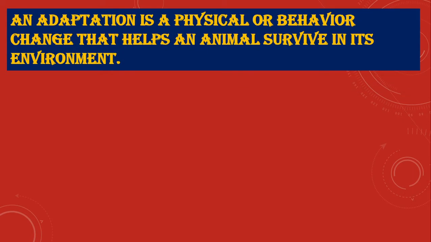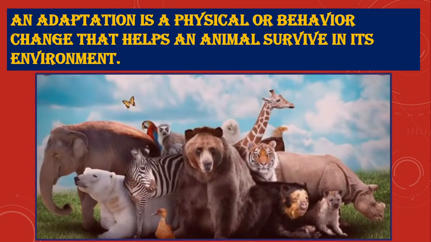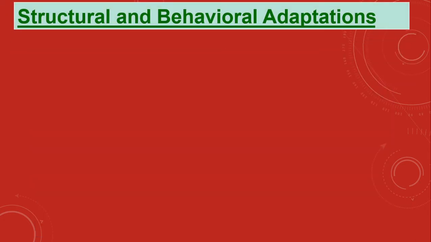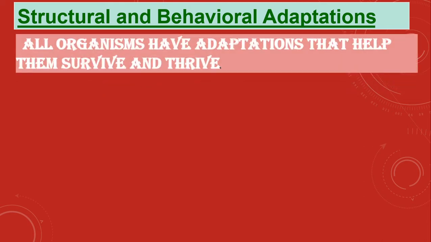Now, let's see what an adaptation is. An adaptation is a physical or behavior change that helps an animal survive in its environment. The two types of adaptation are structural and behavioral adaptation. All organisms have adaptations that help them survive and thrive, that is, live.